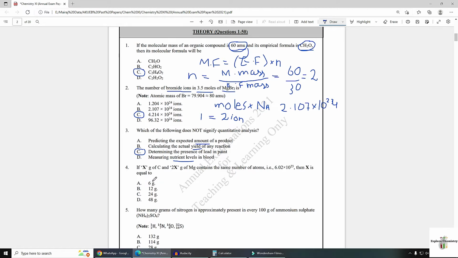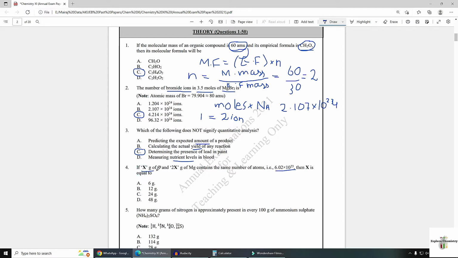Now question number 4: if x gram of carbon and 2x gram of magnesium contain the same number of atoms, that is 6.02 exponent 23, then the value of x is. This value is Avogadro's number. Whenever you have the number of moles and mass equal, you will get the number of atoms equal to Avogadro's number.